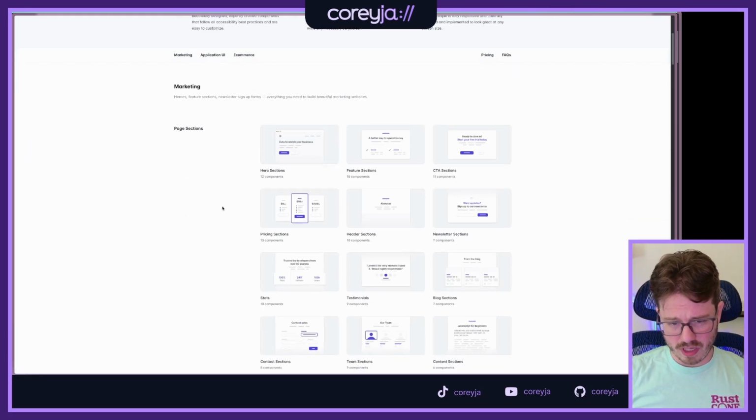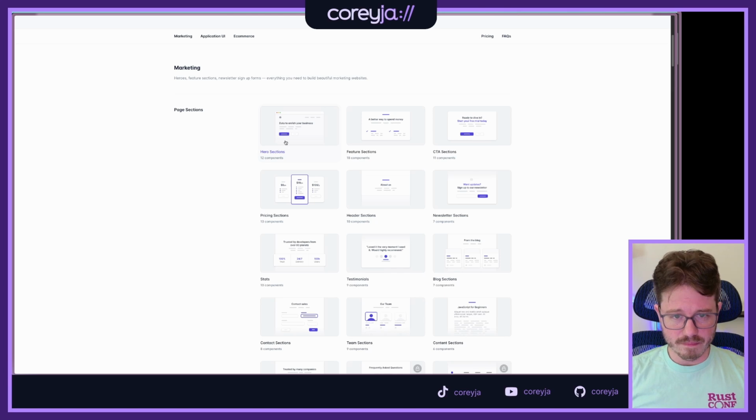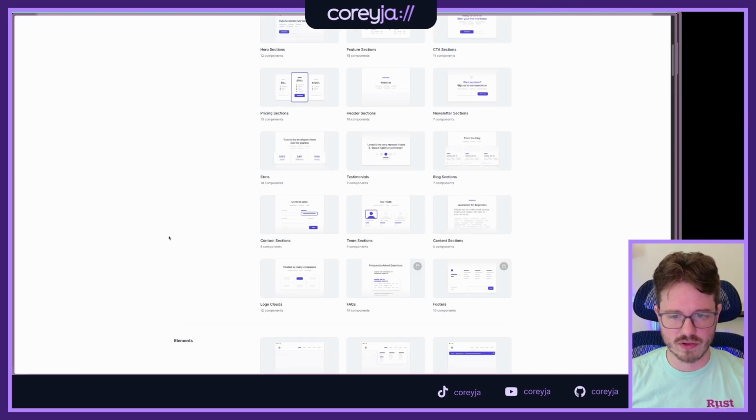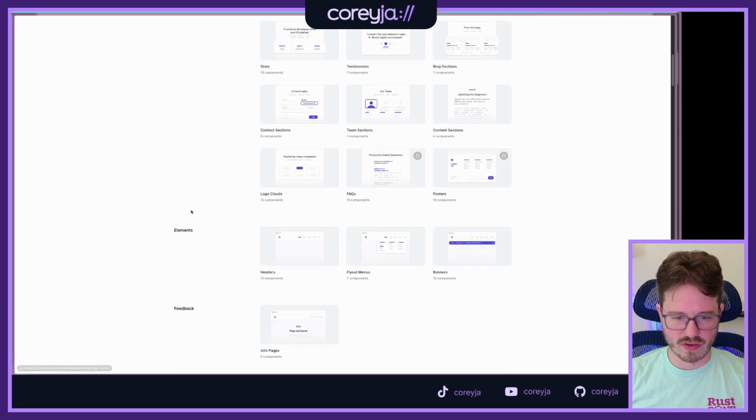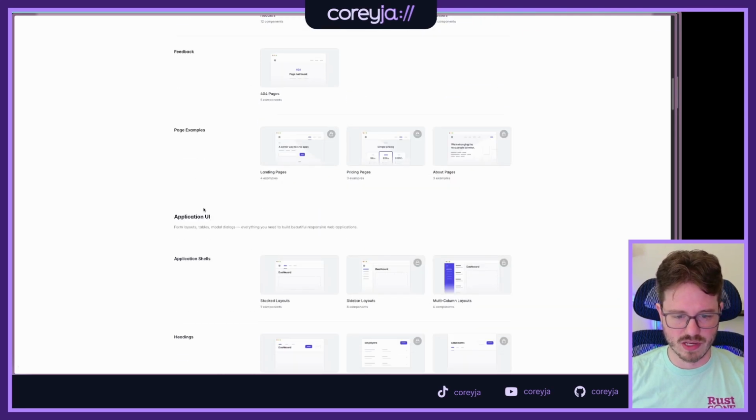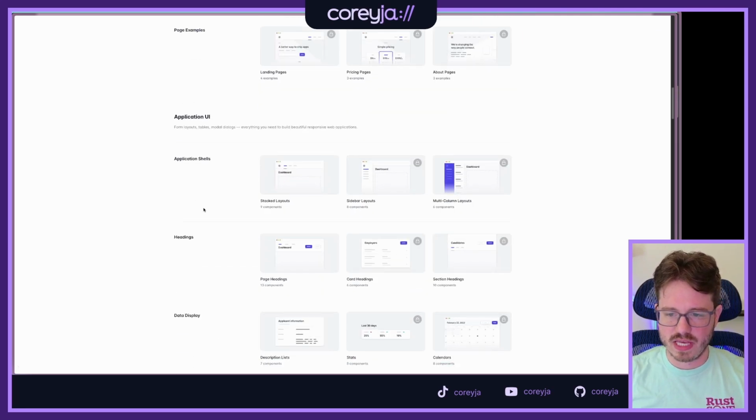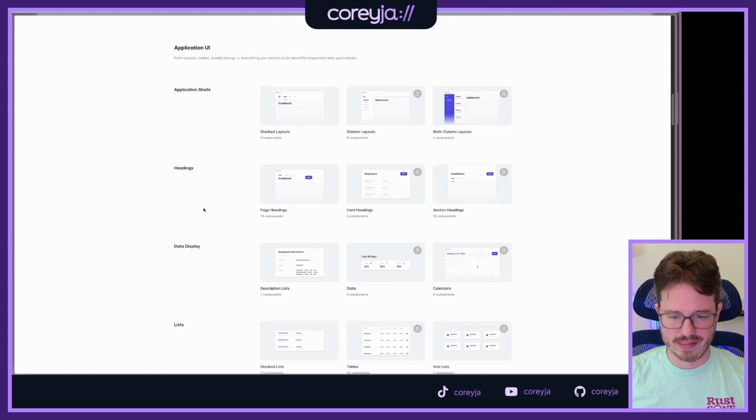I don't really think it's going to be in marketing site, but let's take a look at what we got. Hero section, feature, CTA, newsletter, header, pricing. Could maybe replace my newsletter section with a better one, but that's not for a today problem. Contact team, content, footers, FAQs, flyout menus. Yeah, what's an app UI though? Because I feel like that's where I'm going to find something.